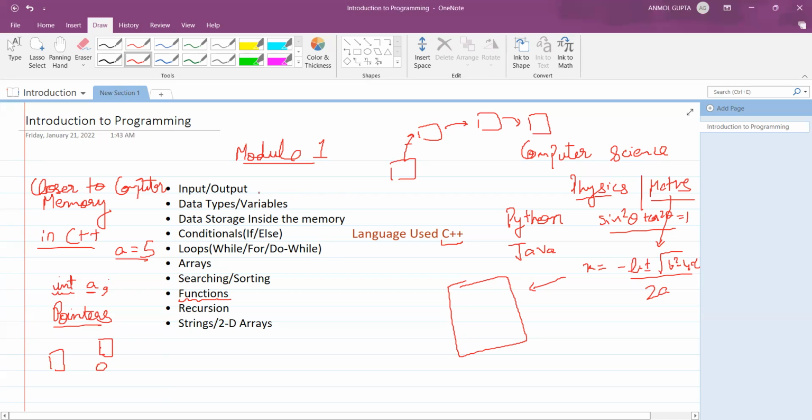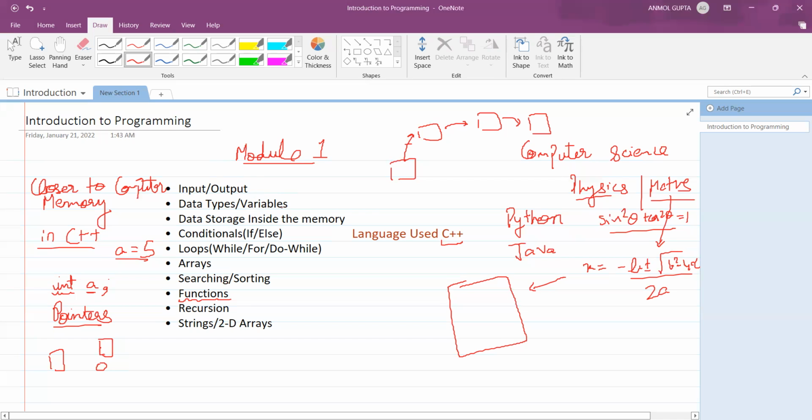Input output: we should know how to take the input from the user. The user is someone who will use our program. We are the coder or the developer, and the user will be someone who will be using our program, right? So if we want the user to enter something, we should know how he should enter that particular thing. And if we want to display something to the user, how we can give an output.